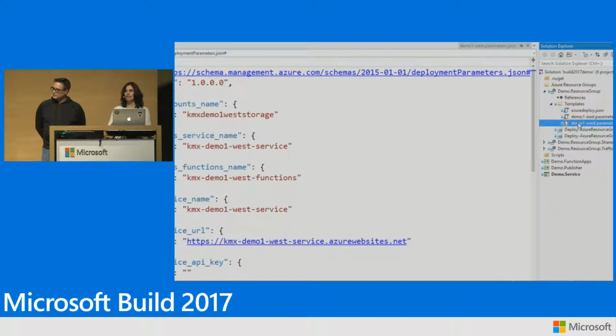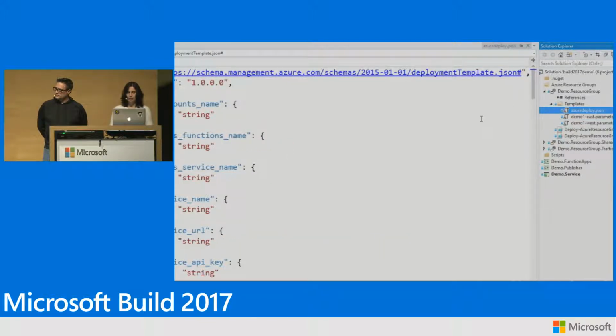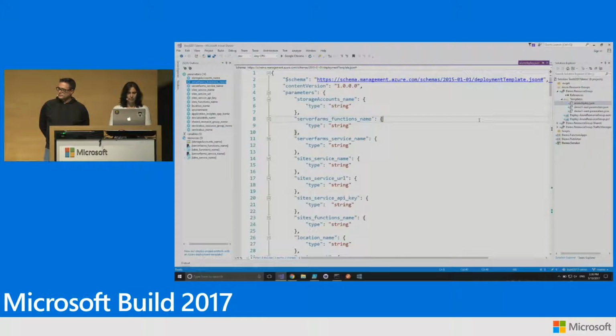So this is how you can take this to the next level, and you can even set up QA east, QA west, prod east, prod west, something like that, to kind of customize it even further. Let's go back and take a look at our template.